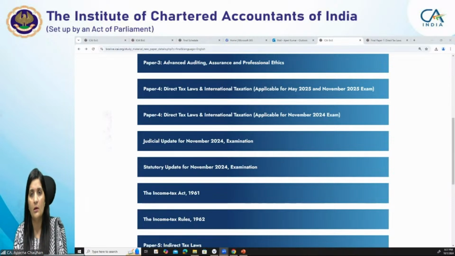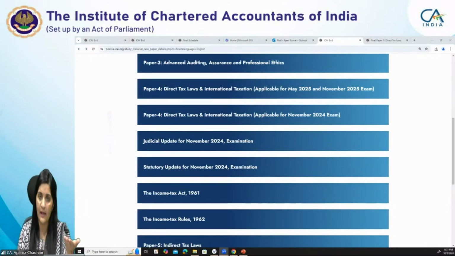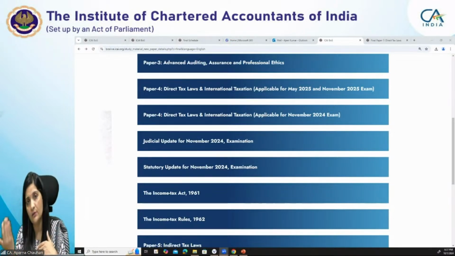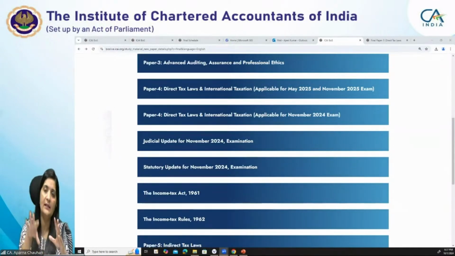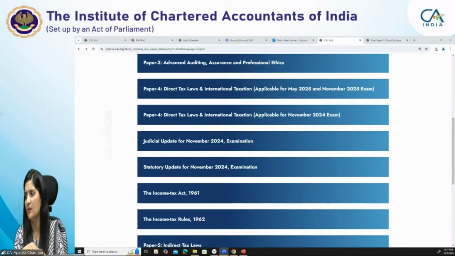So both the rates are given for the capital gains basically: for a property or capital asset transferred before 23/7, what was the position of the law. If the property is transferred after this, then what is the applicable rate of tax. So all those things are given in italics and all. So I think you can refer to the latest chapters which are available.